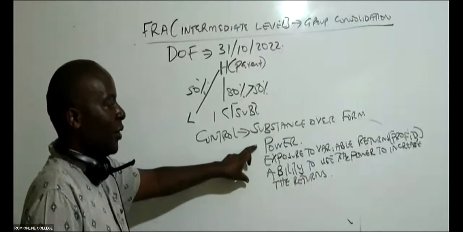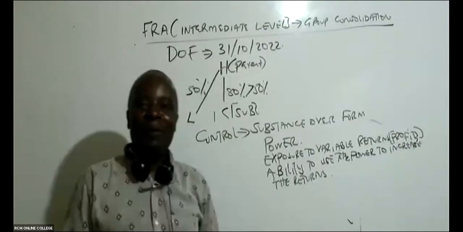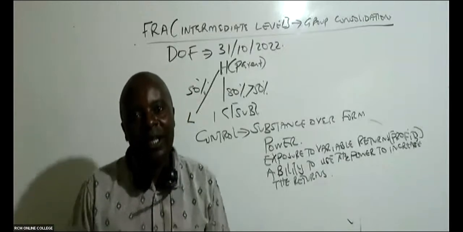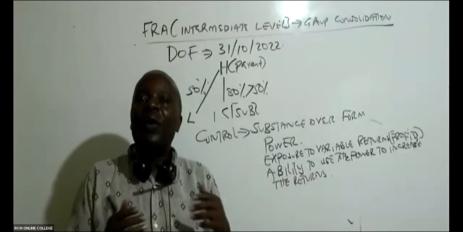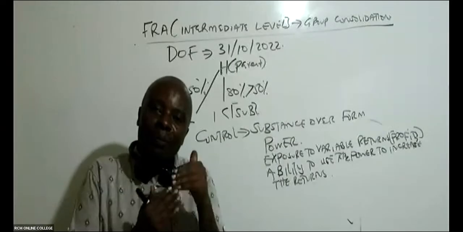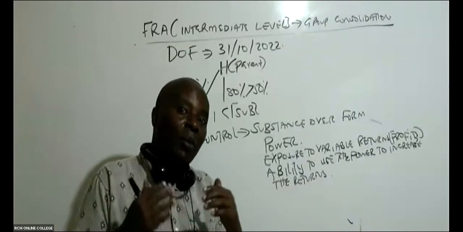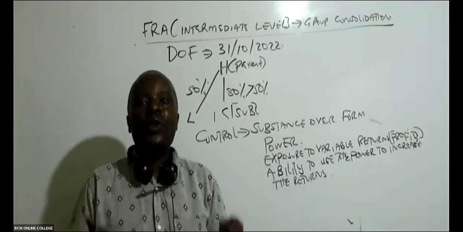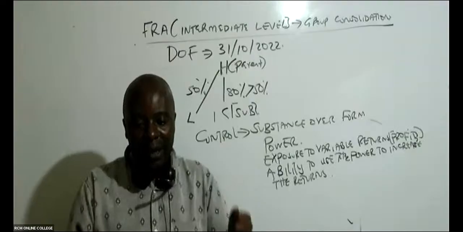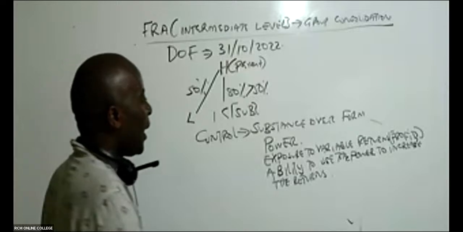You use your power here to increase profits. There are very rich people who'll simply come and buy, say, 80% of RCM Online College, but they're not bothered. They don't even want to come for board meetings. In that case, your power is not really helping the company, because you must be able to come to board meetings. You must be able to do what we call cost control. You must really be seen to be in control for you to come and say this is your subsidiary. So this is a very, very important concept as per IFRS.